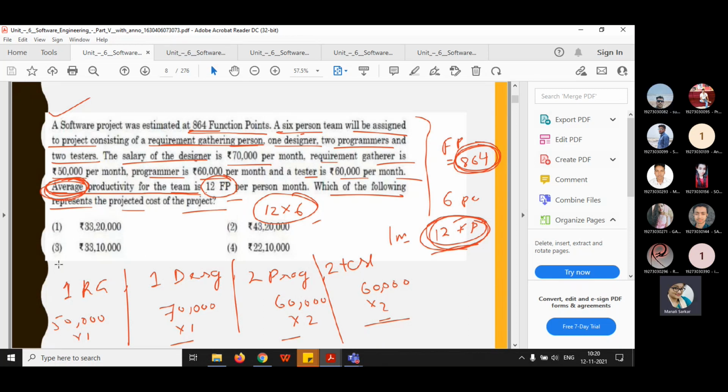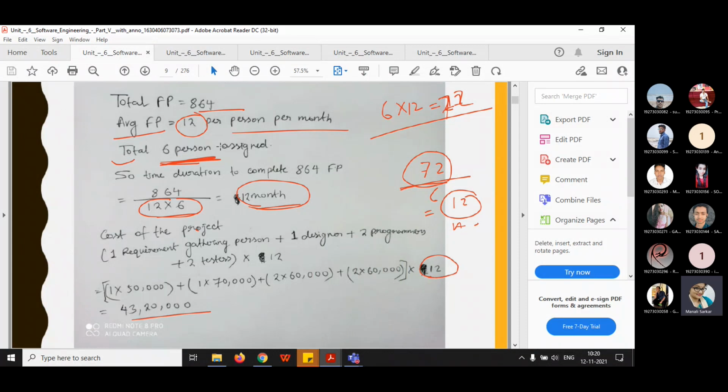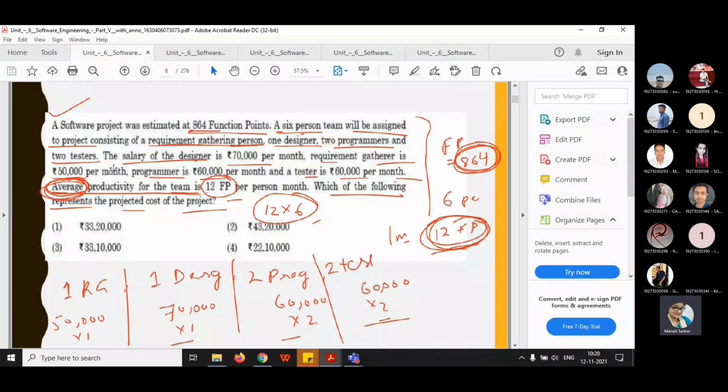Okay, same thing. So here it is given 70,000 salary of designer, 50,000 requirement gatherer, programmer 60,000, and tester also 60,000. Two programmers are there, so that's 60 into 2.